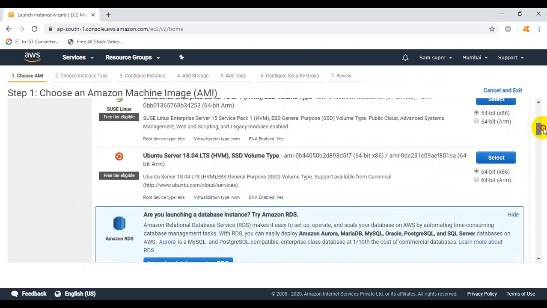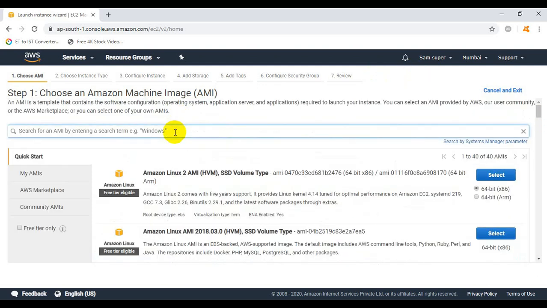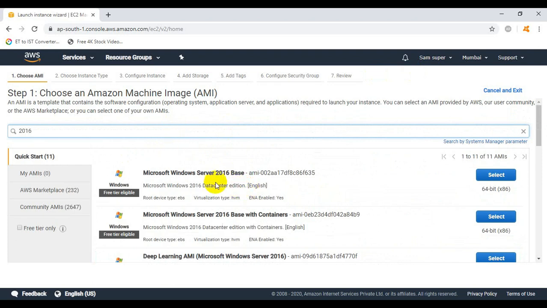Why are we creating the second EC2 instance? The reason is that the network load balancer in our testing or demonstration environment will load balance across web server 1 and web server 2. So that's why we are creating the second one also. Here we will choose Microsoft Windows Server 2016 base. So click on select.